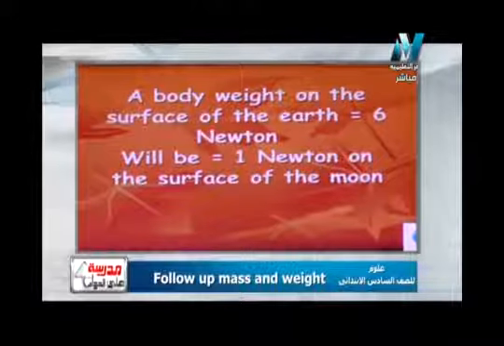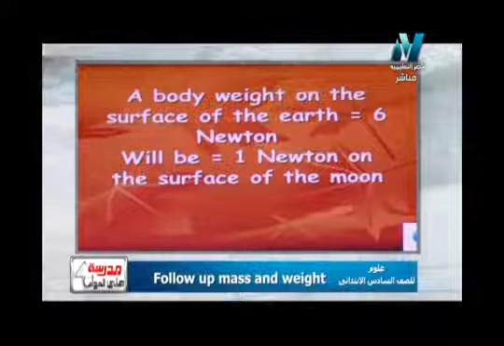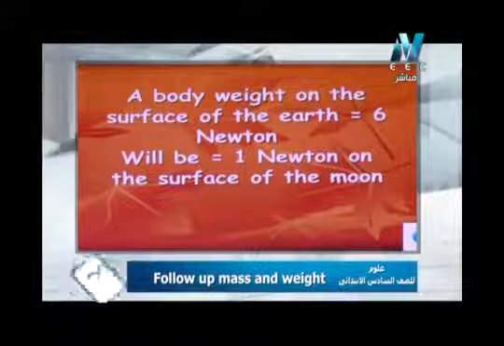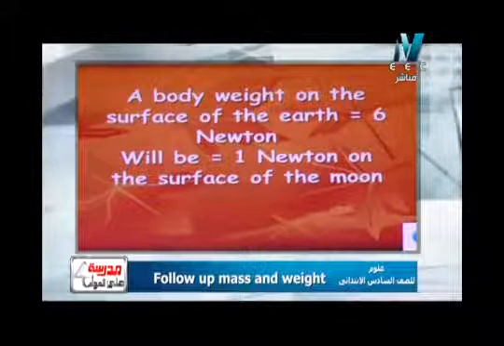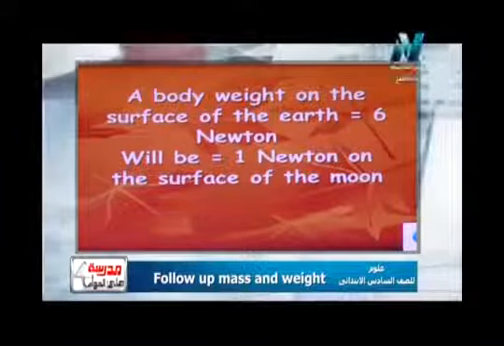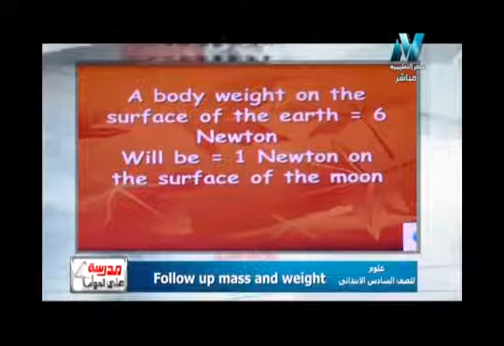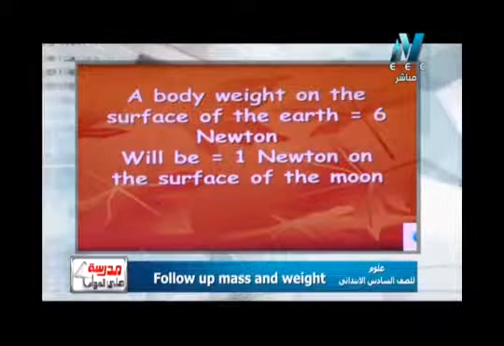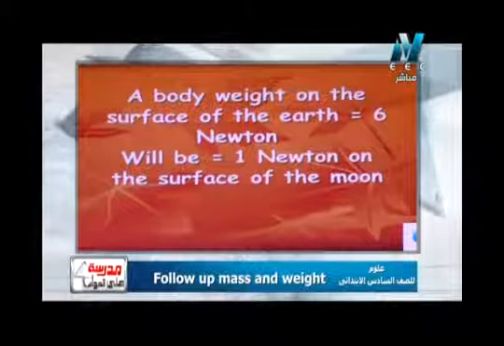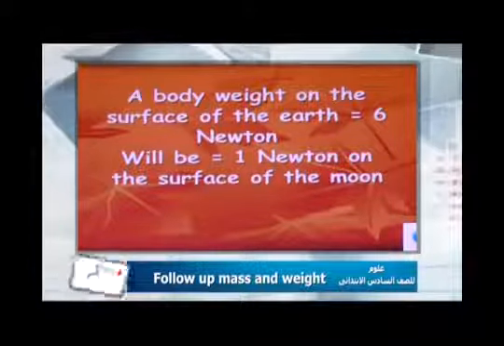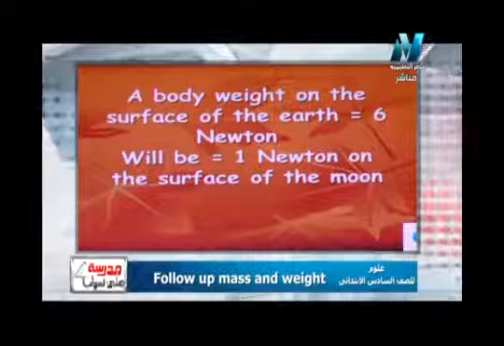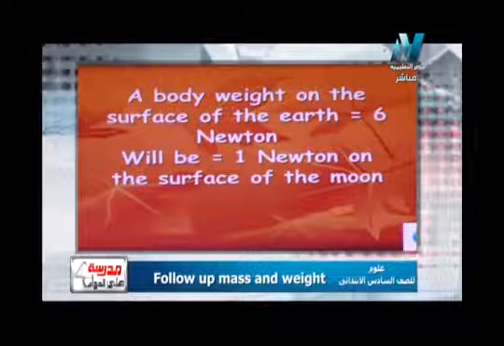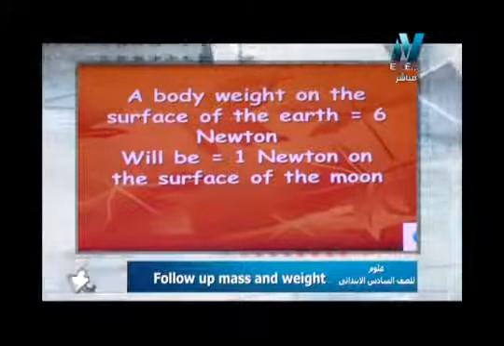And we have an example like that. A body's weight on the surface of the earth equals 6 Newton. So what do we expect its weight on the moon to be? Surely its weight on the moon will decrease. So its weight on the moon will be 1 Newton on the surface of the moon. Again وزن الجسم على الأرض كان 6 نيوتن لكن وزنه على القمر كان 1 نيوتن بس. Why? Because the weight changes from place to place.